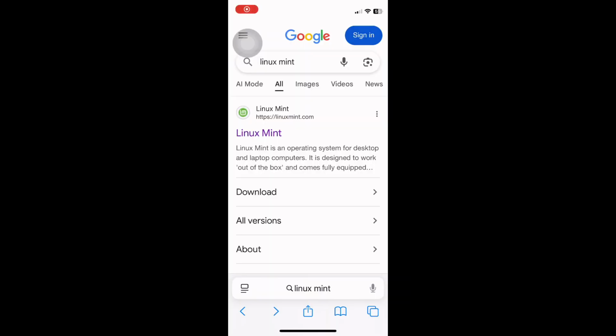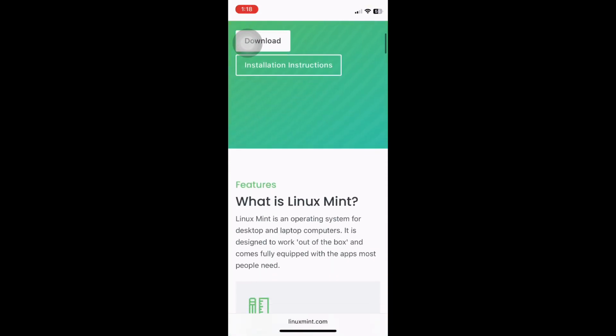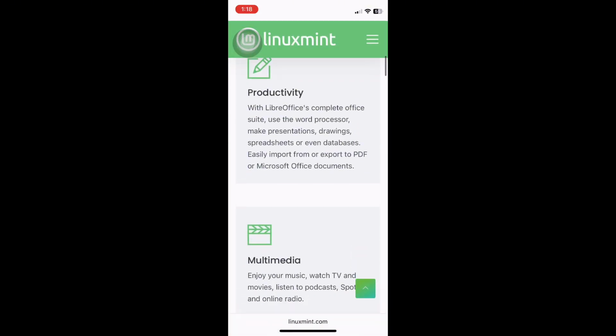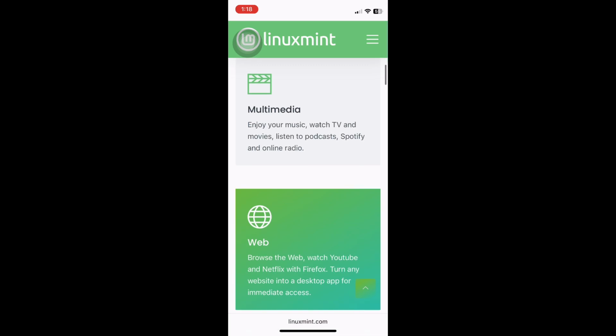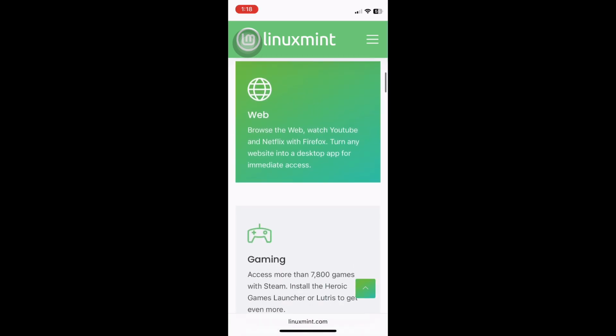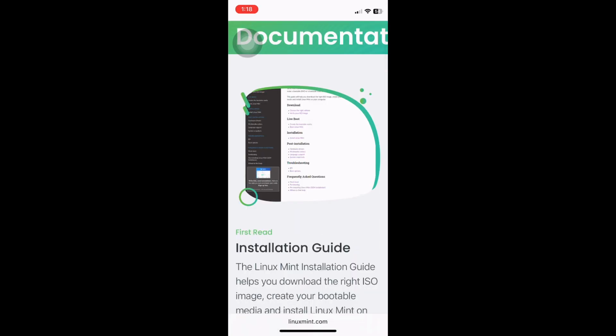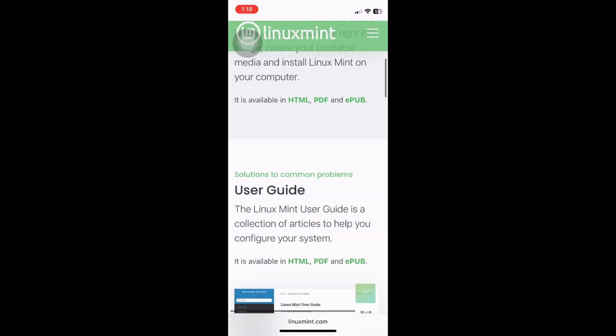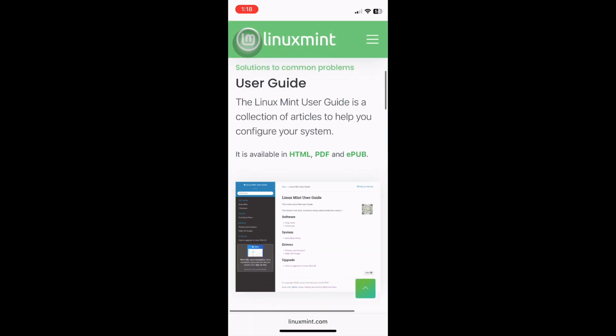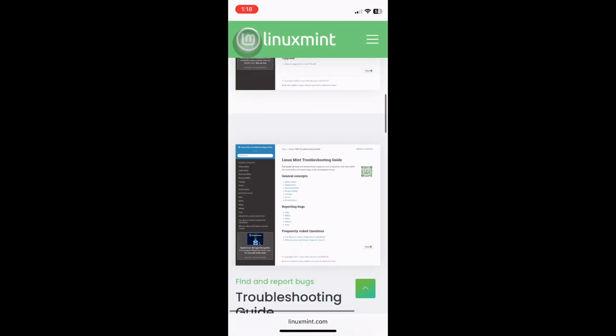On the other hand, we have Linux Mint, one of the most beginner-friendly Linux distros. Based on Ubuntu, it focuses on stability, simplicity, and ease of use. Mint comes with familiar desktop environments like Cinnamon, Mate, and XFCE. Plus, lots of everyday apps pre-installed.